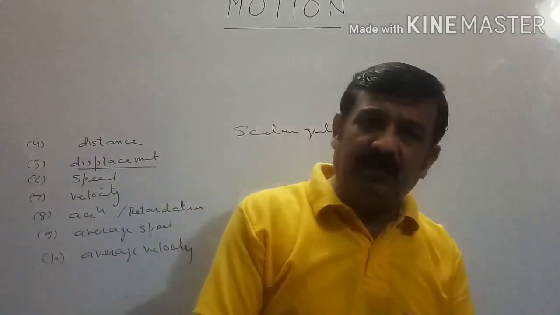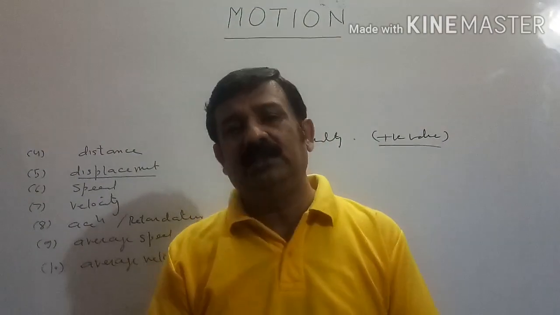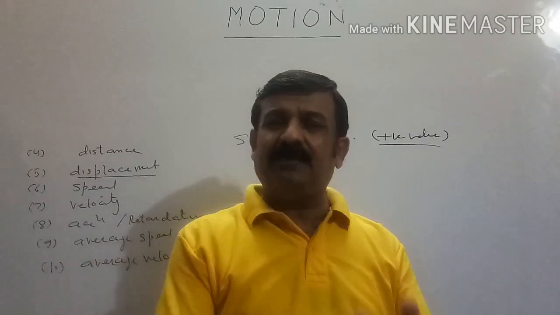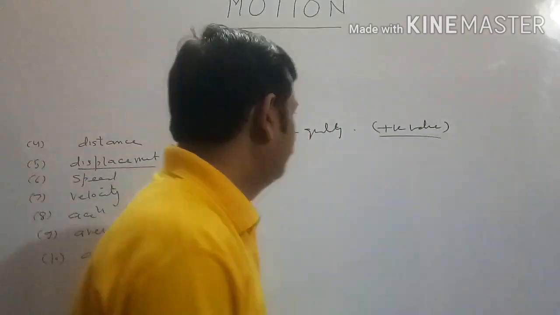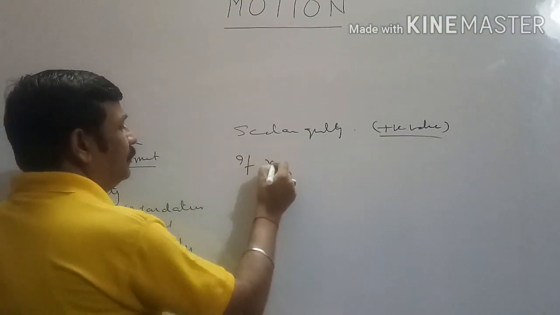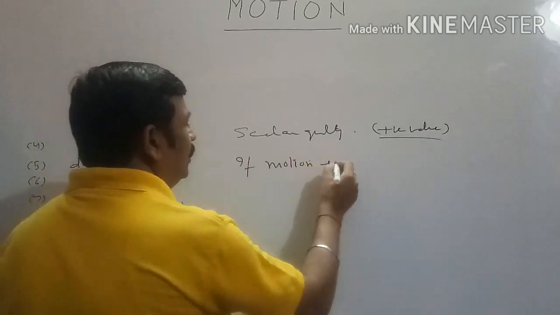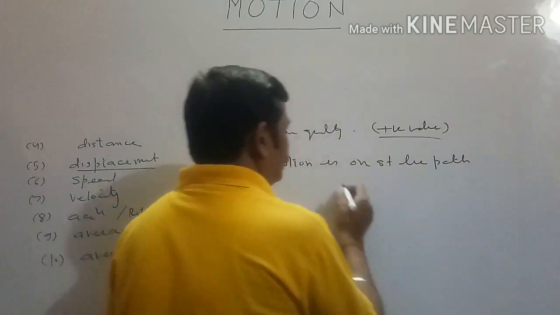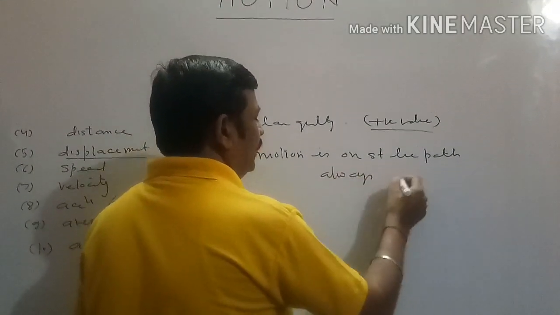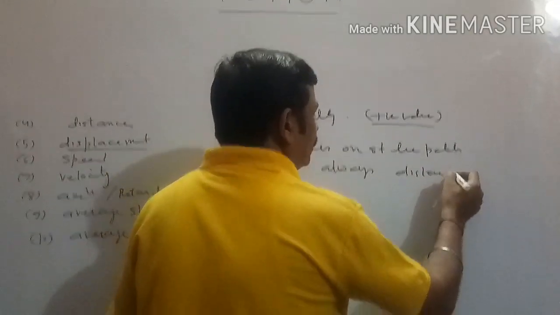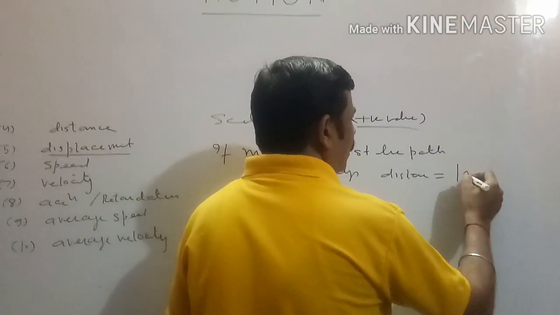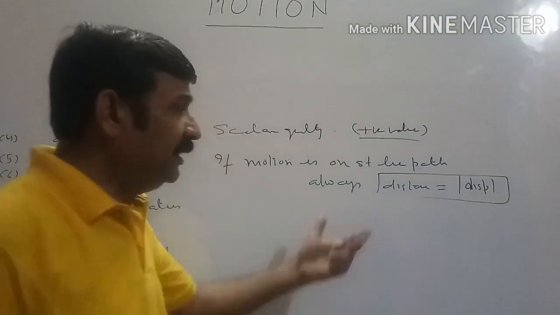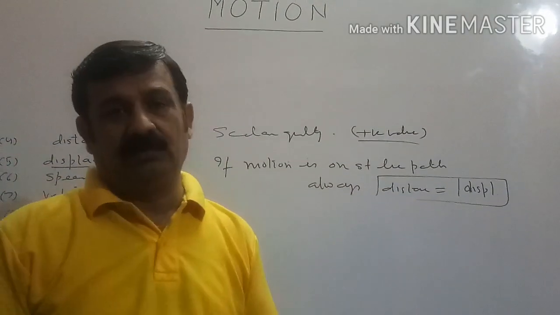Displacement. The shortest distance between initial and final position of the body is known as displacement. Displacement is a vector quantity. It can acquire positive value as well as negative value. If motion is on a straight line path, always distance will be equal to magnitude of displacement. Why are we taking magnitude? Because displacement may acquire positive value, may acquire negative value.